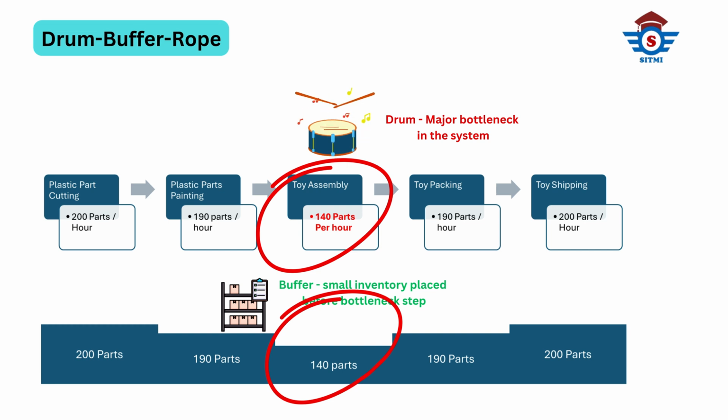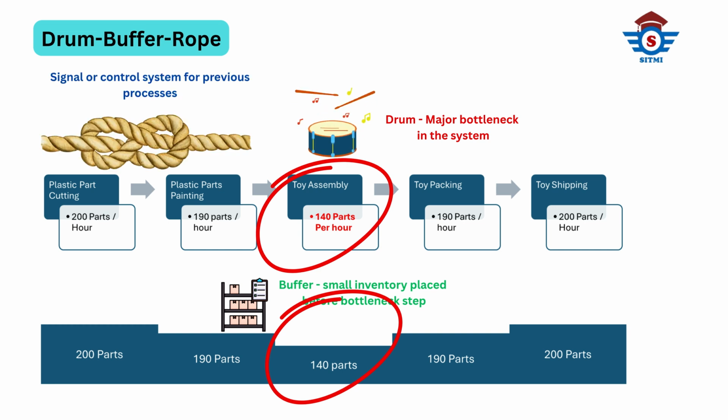And finally, our third concept is rope. The rope is like a signal or control system that tells the earlier steps when and how much to produce. It stops them from working too fast and creating too much inventory. It's like a rope tied from the bottleneck backward, controlling the flow of work into the system.